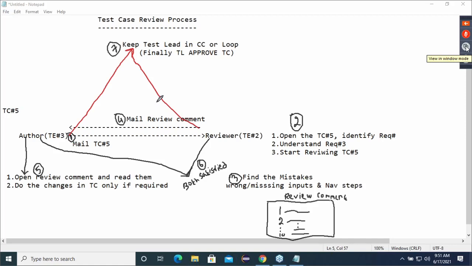Yes. Now observe. Since the lead says that whenever author, you are sending a mail, keep me in CC. Reviewer, when you are finding mistakes and sending, keep me in CC. Will they do this review process seriously or not? Correct? 200% they will do it seriously because lead is watching each and everything. So 100% they'll be serious. Is the diagram clear?